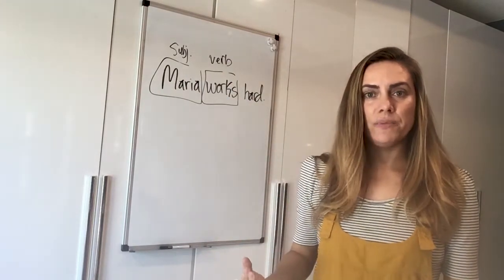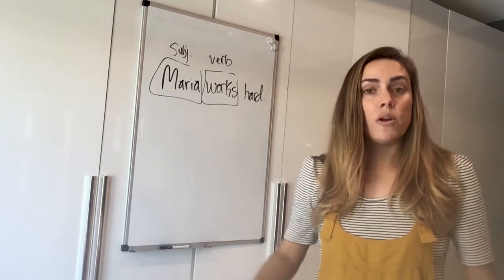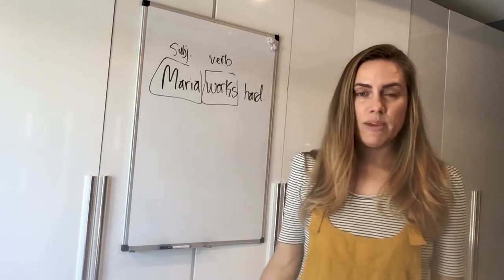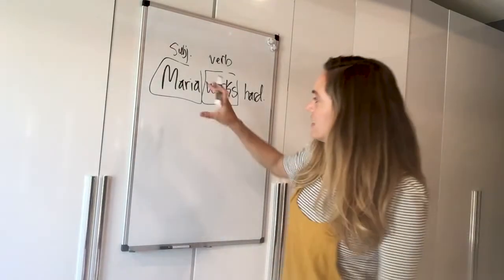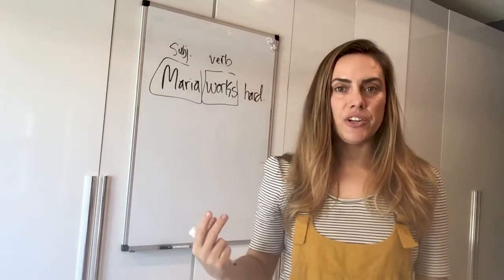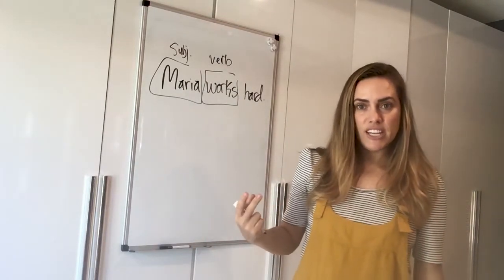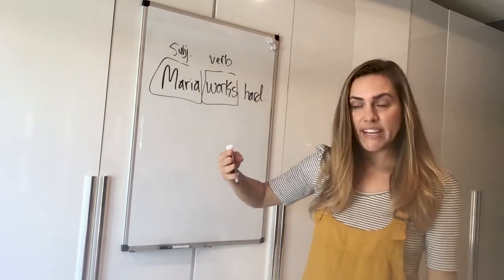It has at least one subject and one verb, and they agree. So it's grammatical. But some sentences can have more than one subject or more than one verb, and we need to make sure that we follow the subject-verb agreement rules. In this sentence, the subject is one person. That means it's singular. And when the subject is singular, the verb has to agree with it. I'll explain why later.